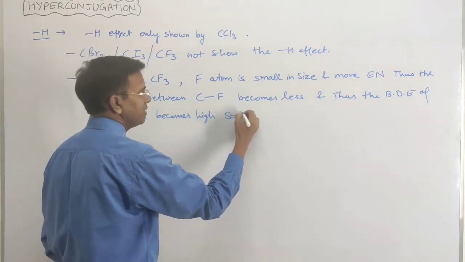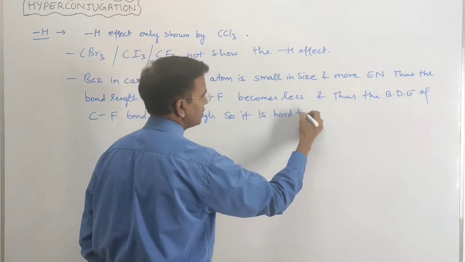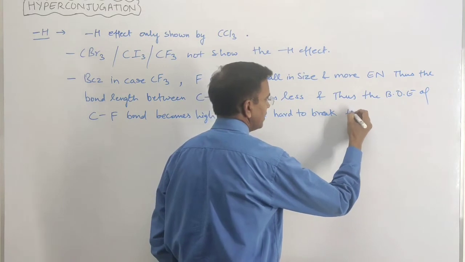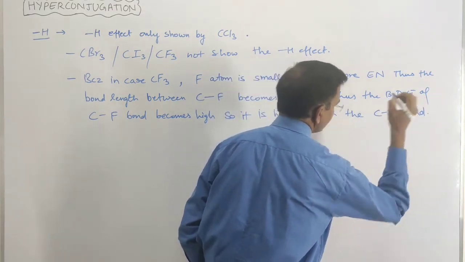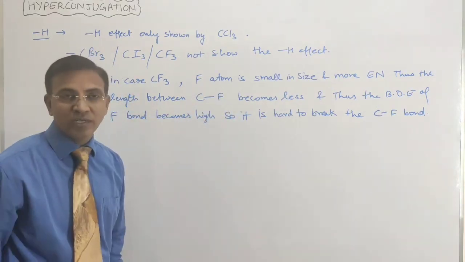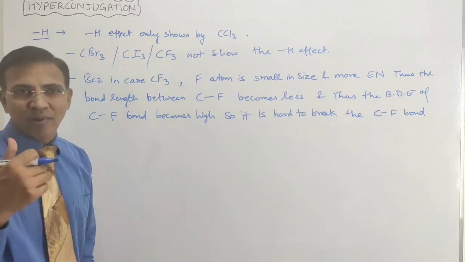So it is hard to break the C-F bond, right? So that's why, because it is hard to break the C-F bond, the CF3 molecule doesn't show the minus H effect.